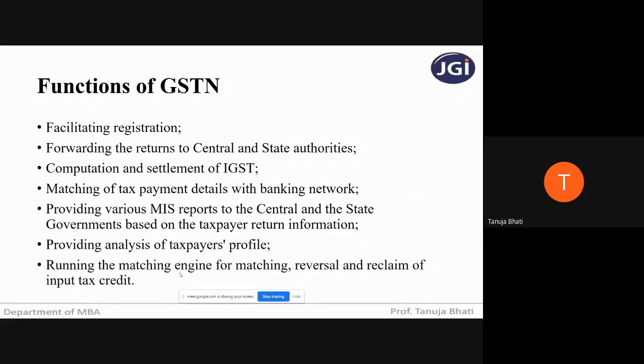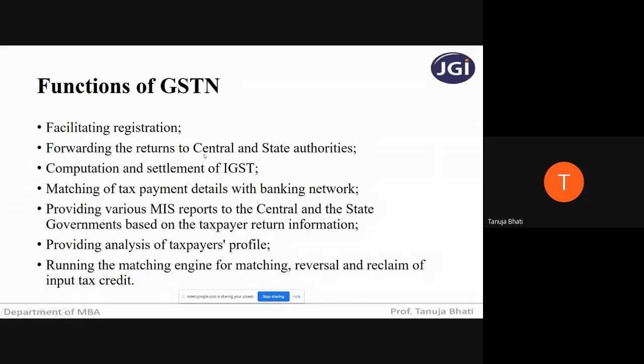Running the matching engine for matching, reversal and reclaim of input tax credit. The supplier also has to upload, the vendor also will upload. So there will be a matching engine which will automatically match what is the correct input tax credit you are eligible for. This again in detail, students, we will be dealing in module number 3, where in detail I will be explaining this matching engine.